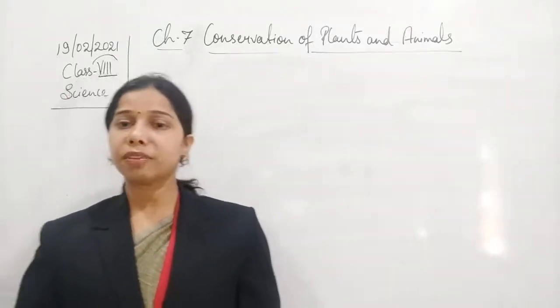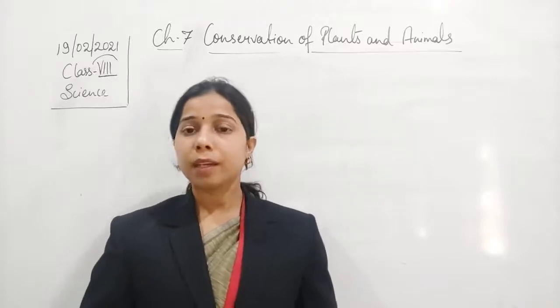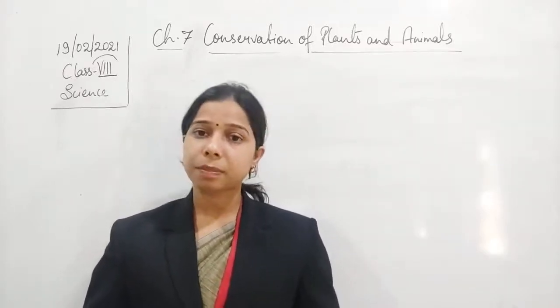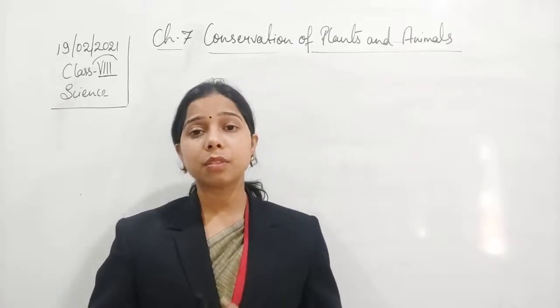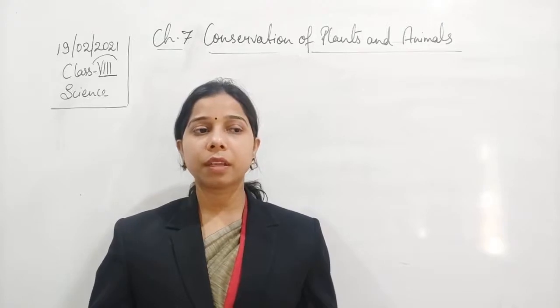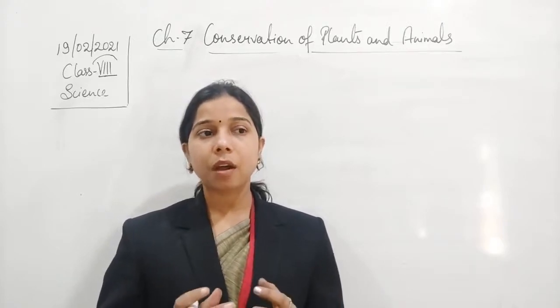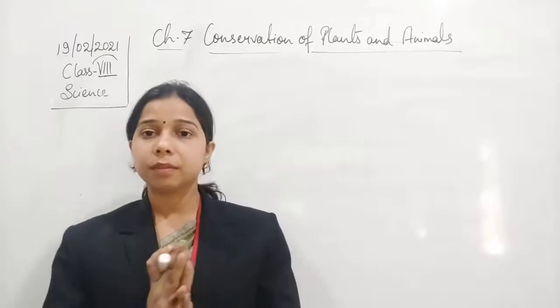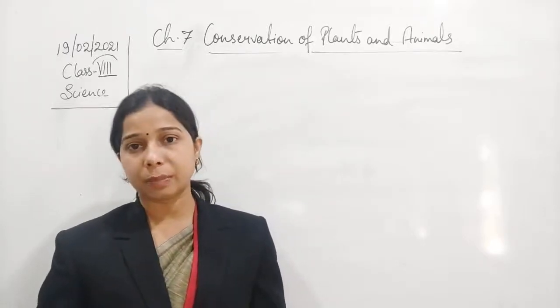So students, in the previous class in this chapter, conservation of plants and animals, we were talking about the different kinds of species, including the endemic species. What is the endemic species? Endemic species are those species that are limited to a particular area or particular region. That is called the endemic species.